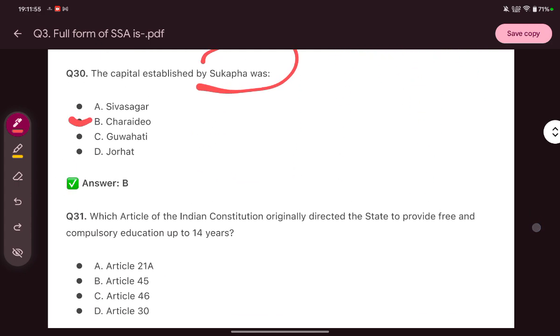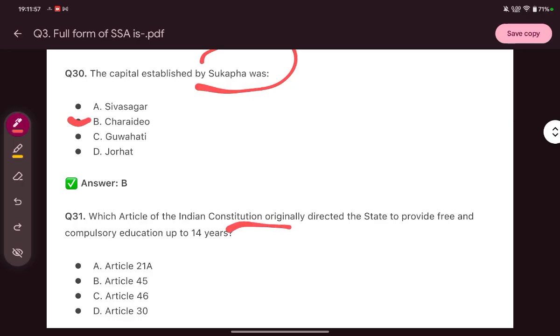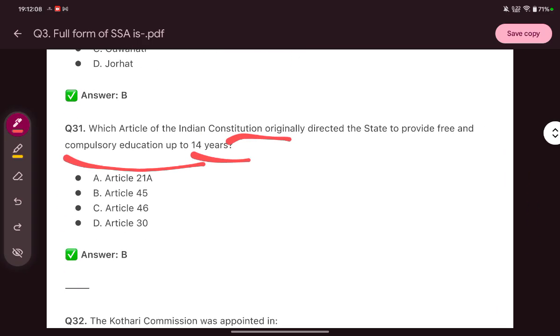Which article of the Indian Constitution originally directed the state to provide free and compulsory education up to 14 years? We all know it is 45. It is Article 45. Focus on the word originally directed the state.